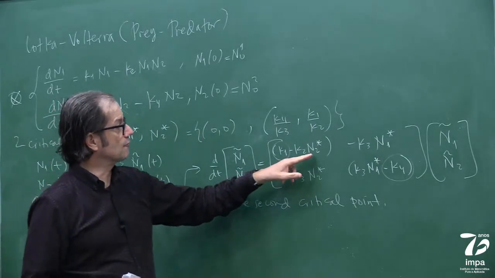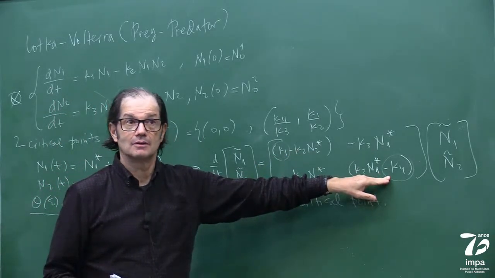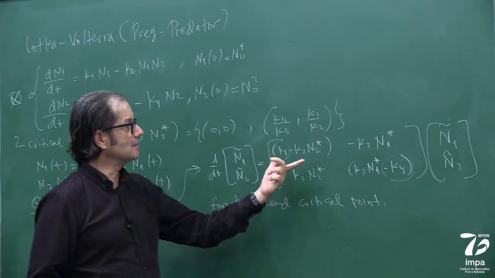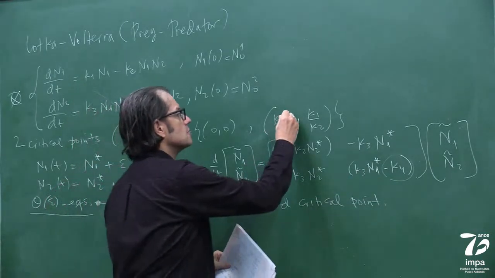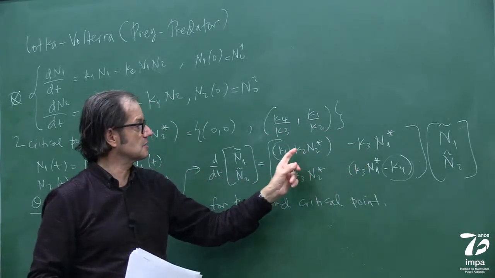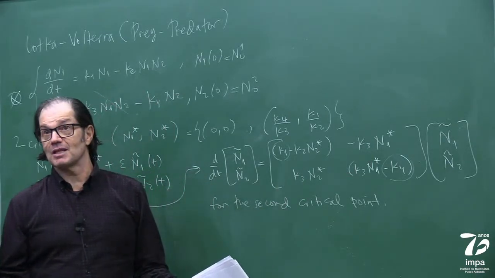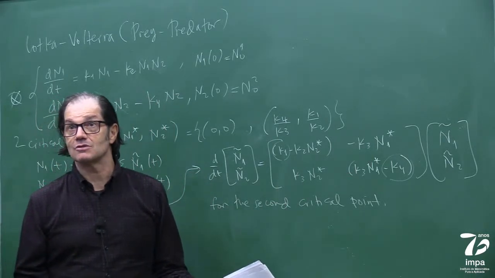If I take the first critical point, my matrix is already diagonal. Okay? But if I take the second critical point and plug in these values here, I'm going to have a full matrix because this is non-zero, non-zero, non-zero, non-zero. Then to check the stability, I do what? I look at the eigenvalues, right?